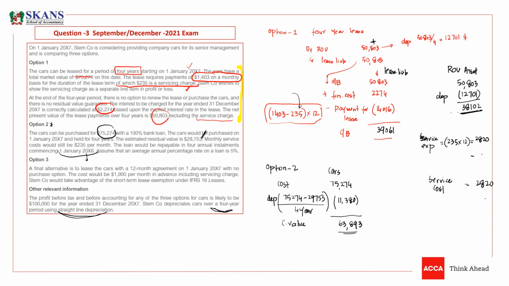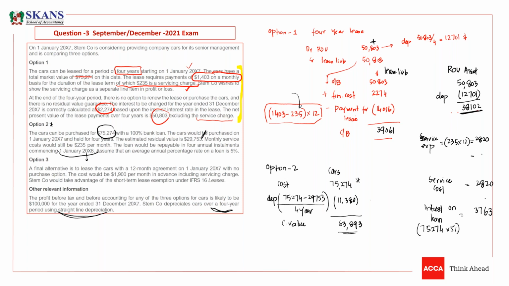What is next now? You have to book an interest expense on the loan. The loan amount would be the same. So interest on loan would be 75,274 into 5%. So guys, what is the interest on loan? It is 3,763. So this is option 2, guys.